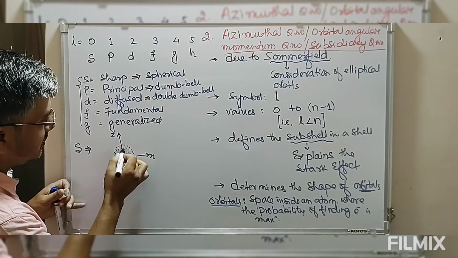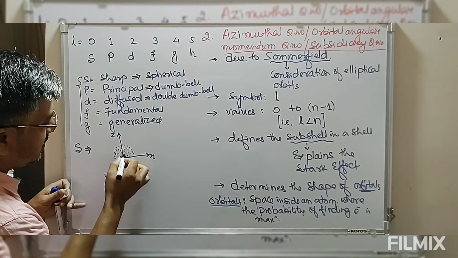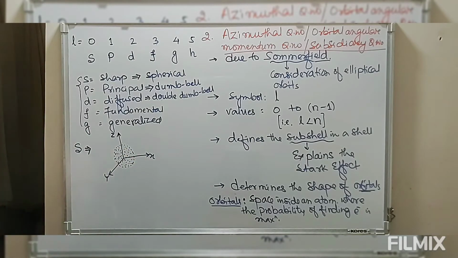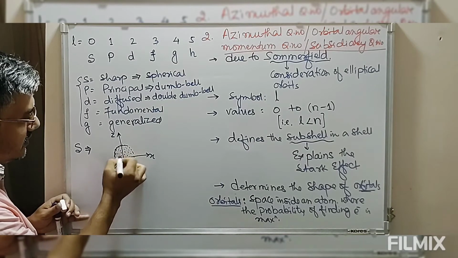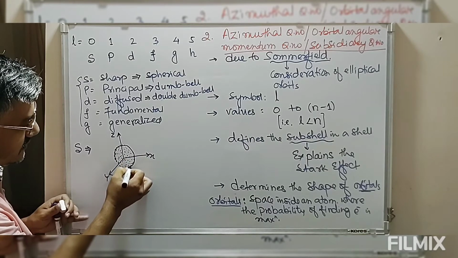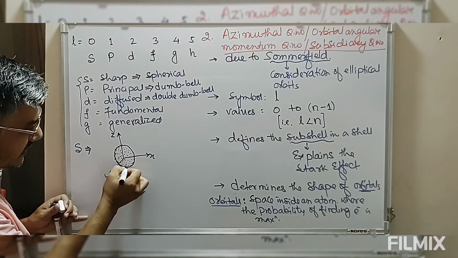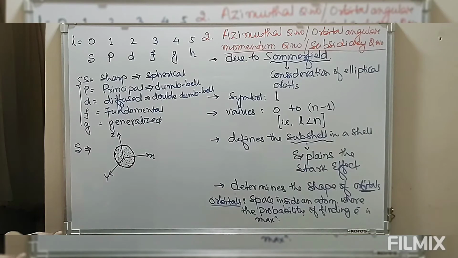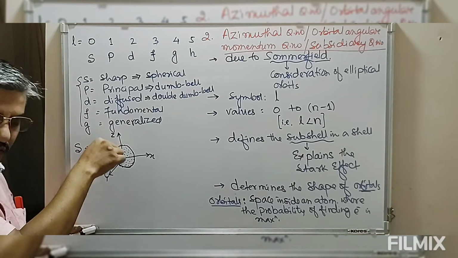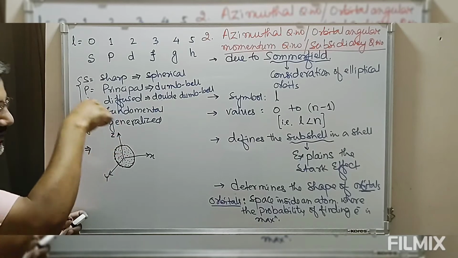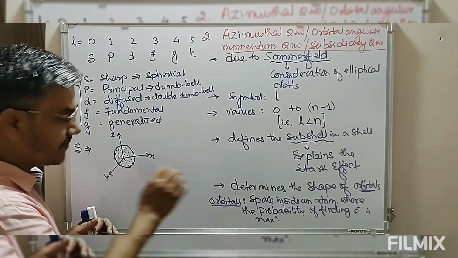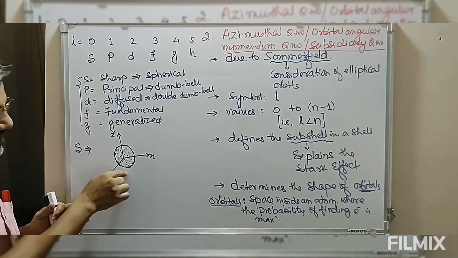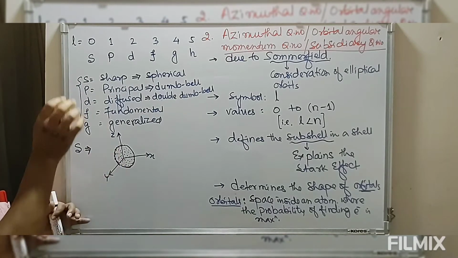That is symmetrical along X, Y, and Z. So the shape of S orbital is spherical in nature. Inside this spherical space there is a chance for finding electrons. So the particular space where the chance of finding an electron is what we call an orbital. So this defines the shape. So shape of S is spherical.